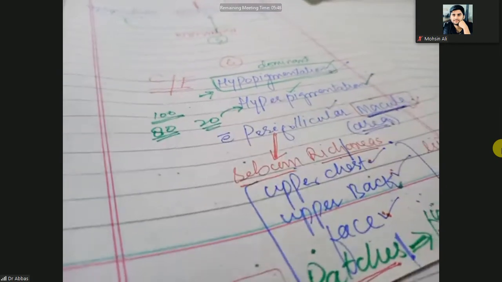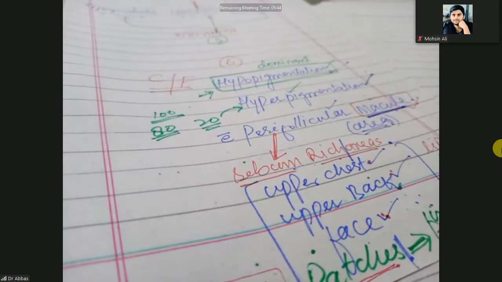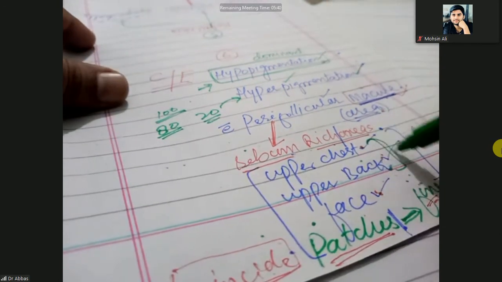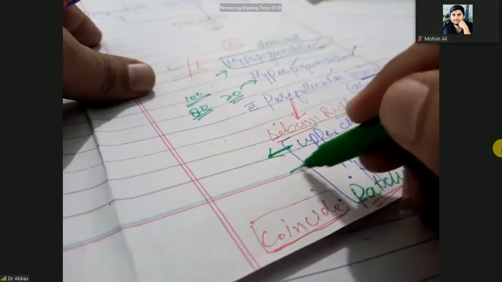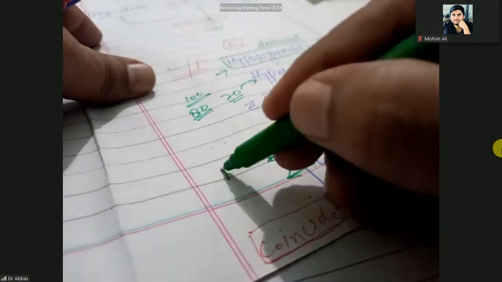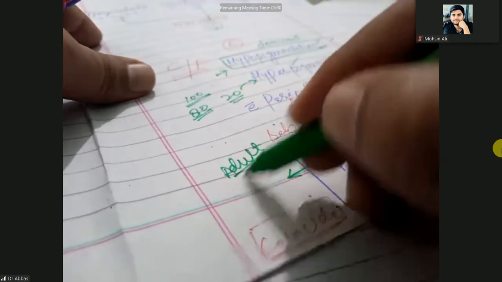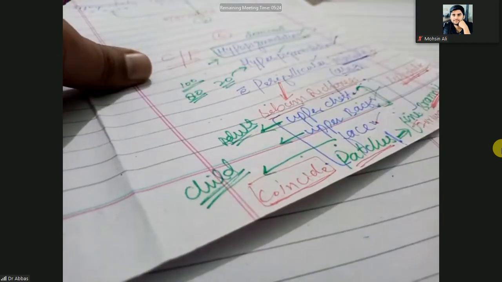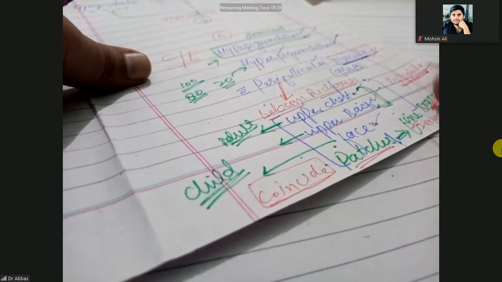But what are the sites for pityriasis versicolor? The site is the upper chest and upper back in the adult, where it will be more prominent. But in children, it will be more prominent on the face. Clear?